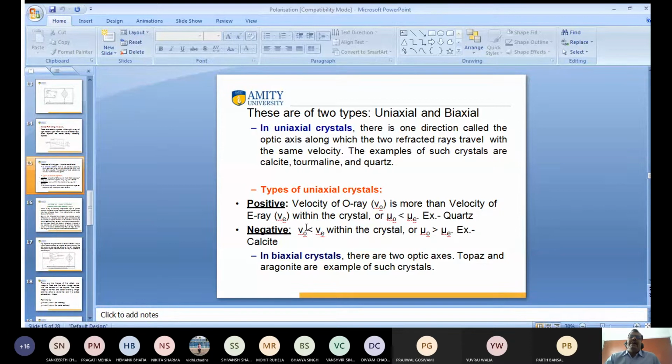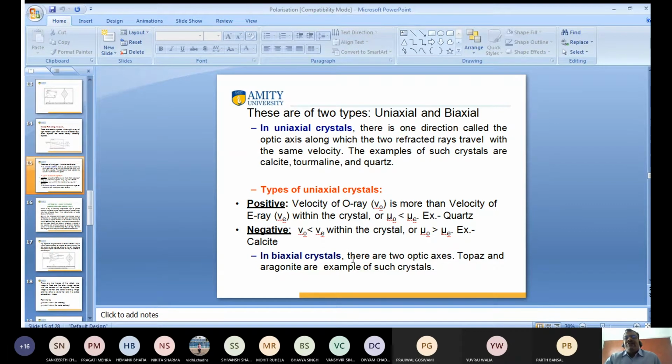Again, keep in mind that in a negative crystal the velocity of the ordinary ray is less than that of the extraordinary ray, and the refractive index of the ordinary ray is always greater than that of the extraordinary ray. The example is calcite crystal.